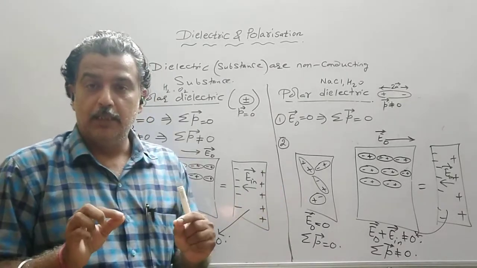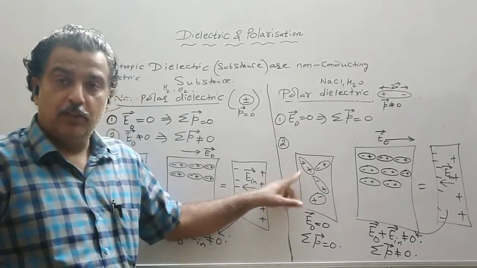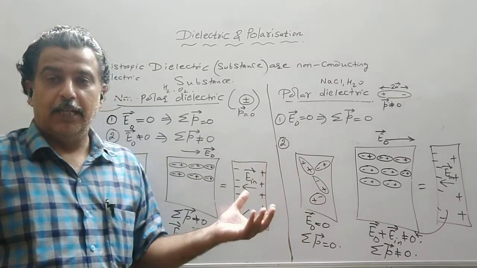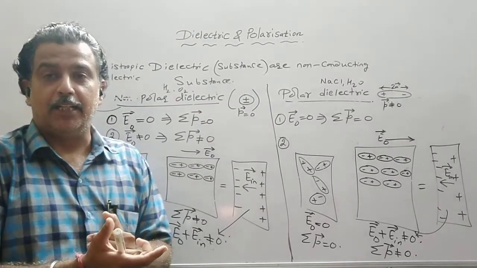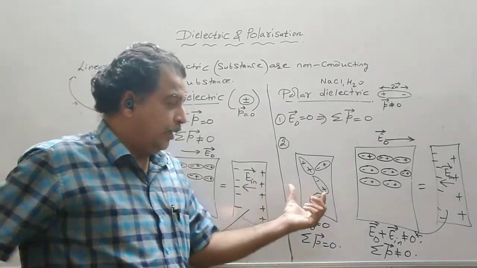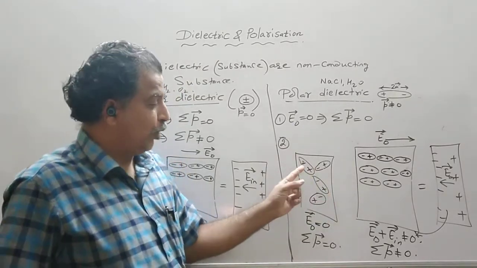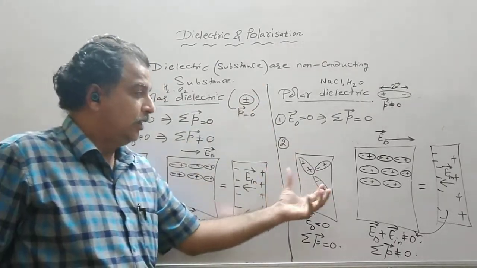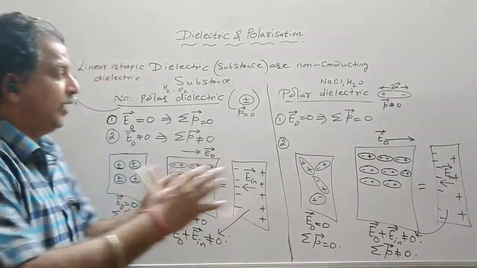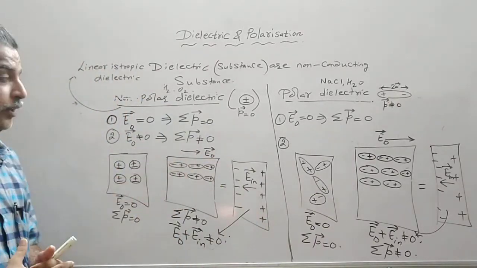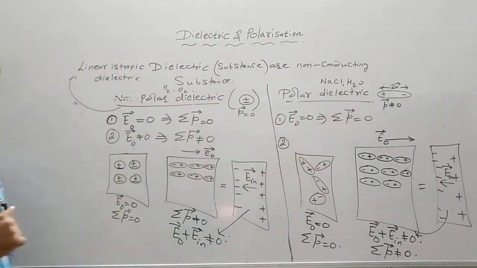Now we know that when a dipole is placed in a uniform electric field, torque acts on it, and the torque acts in such a way that they rotate and align in the direction of the field. So see, at a microscopic level, what is happening? I will draw this enlarged diagram to explain how the polarization takes place. But let us wind up the definition of polarization. So polarization is possible in non-polar as well as polar dielectric.